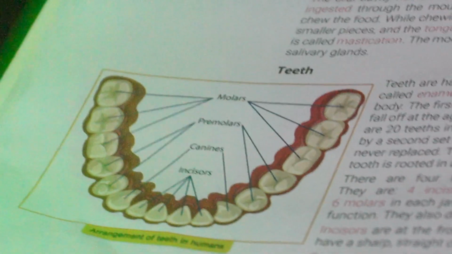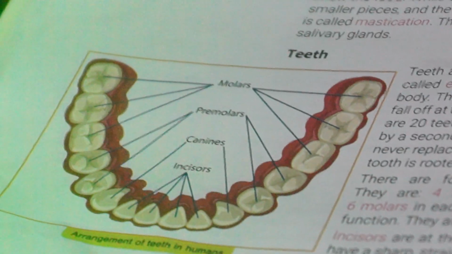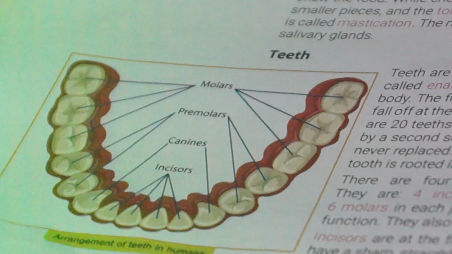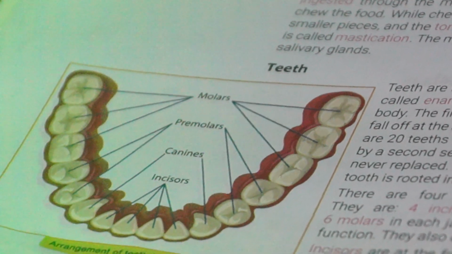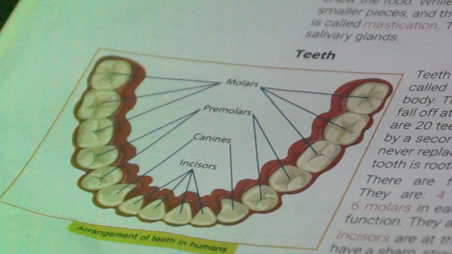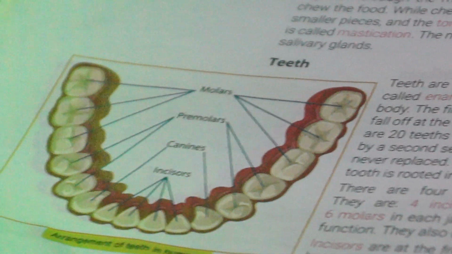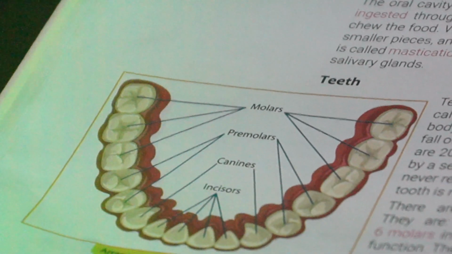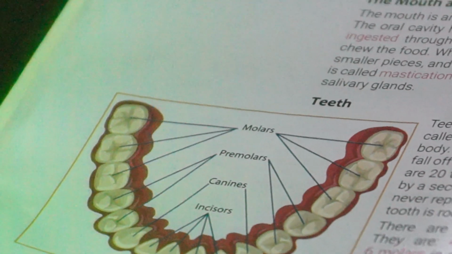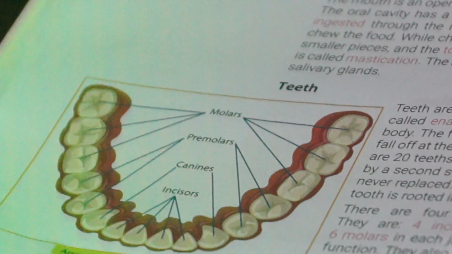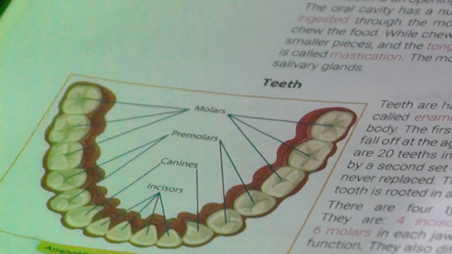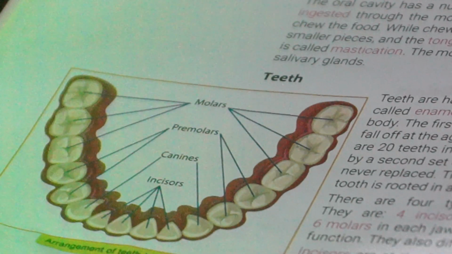Those are temporary teeth, or we call them milk teeth. There are 20 milk teeth in our mouth, and they are replaced by the second set of teeth. The second set is called permanent teeth, and as the name says, they are permanent, they cannot be replaced.